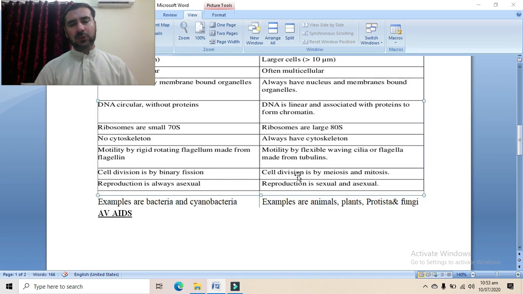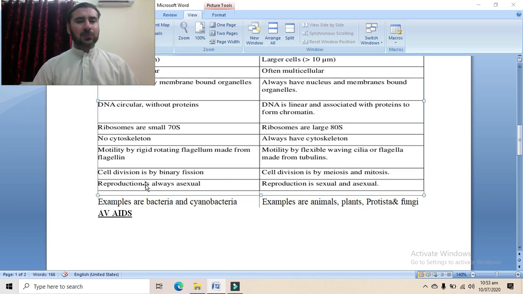In eukaryotic cells, cell division is by meiosis and mitosis. We have already studied these two in class 8 also, that there are two division processes, meiosis and mitosis. Meiosis is the process in which 4 haploid cells are produced, and this process occurs in the sex cells, the sperms and eggs, while mitosis is the process which occurs in all other normal body cells, somatic cells, all cells except the sex cells, and in this process one cell is divided into 2 cells.